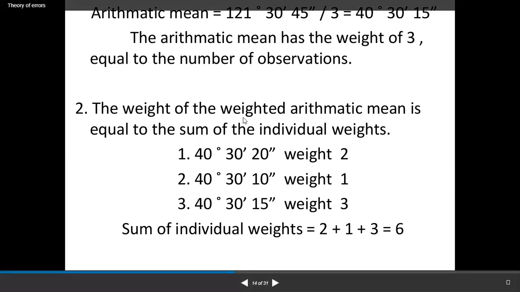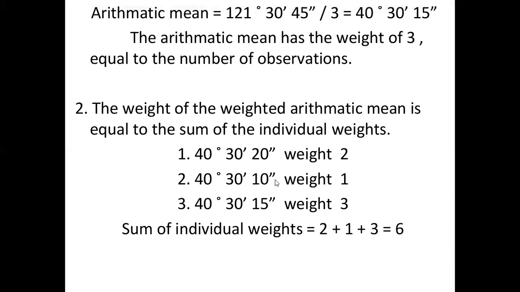The weight of the weighted arithmetic mean is equal to the sum of the individual weights. So 40 degree 30 minutes.